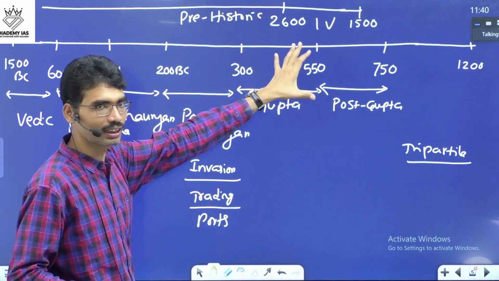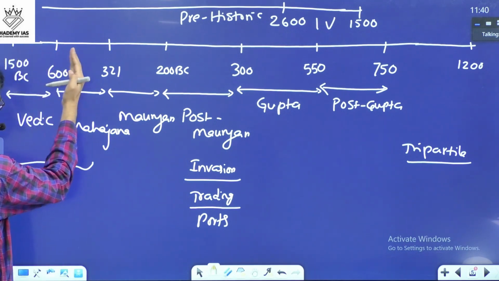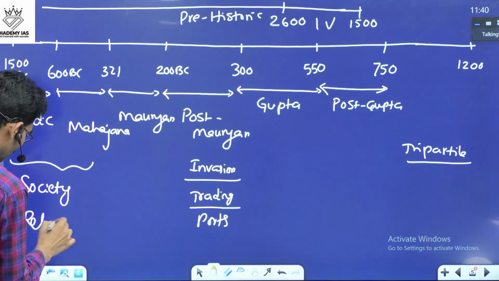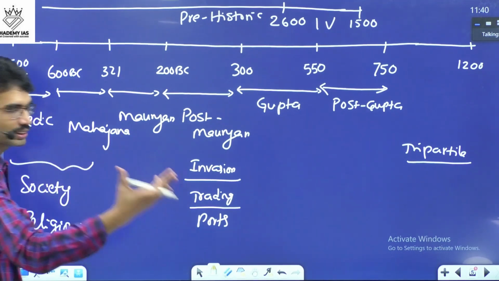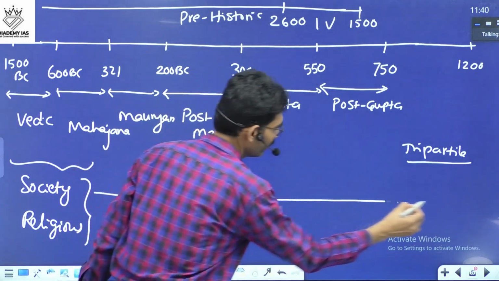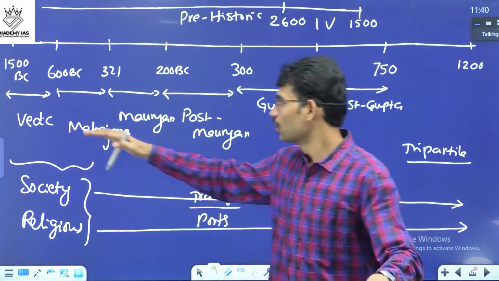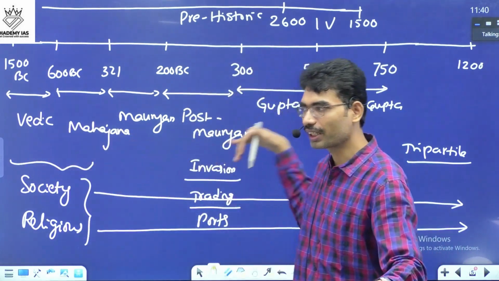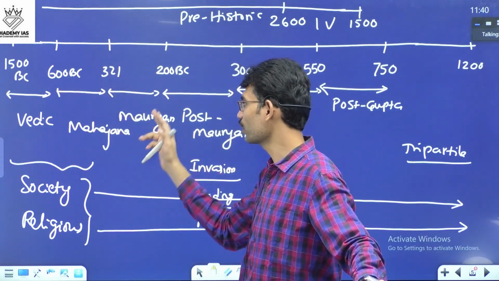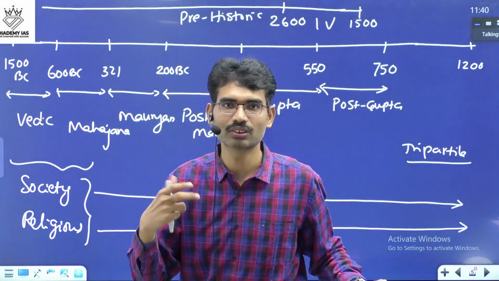Now here, which part do we have to take? From 1500 to 600 BC, there are some social and some religious elements. The question is asking what these societal and religious elements are, and which of them are continuing even till today. They did not stop in 600 BC. These elements continued in the Mauryan, post-Mauryan, and Gupta periods. They survived throughout history, and today also they are there.